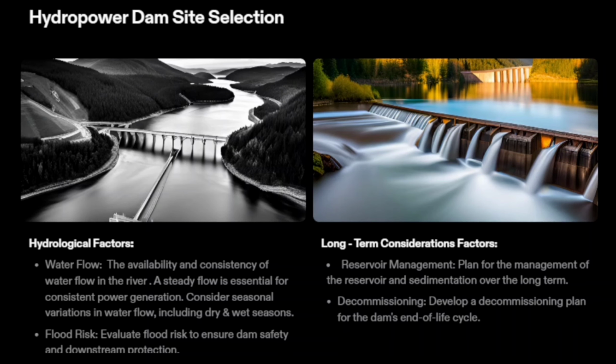Hydrological factors. Water flow: assess the availability and consistency of water flow in the river. A steady flow is essential for consistent power generation. Consider seasonal variations in water flow, including dry and wet seasons. Flood risk: evaluate flood risk to ensure dam safety and downstream protection.